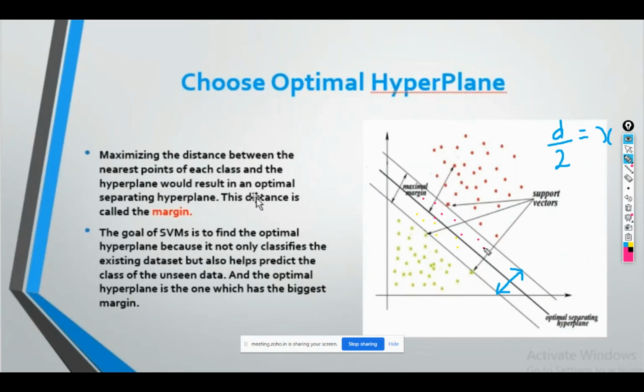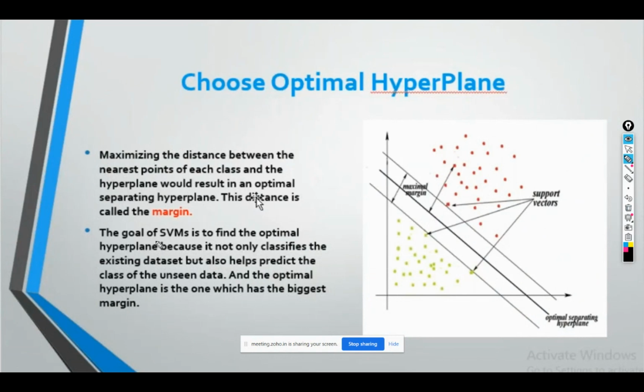If I'm not selecting a hyperplane which is at the maximum distance from both, then I'm going to select a hyperplane which is on the right side or left side, and in that condition I will not be able to classify these test points correctly. That's why I require a hyperplane at maximum distance from both margins, so that I can classify most of the points correctly.